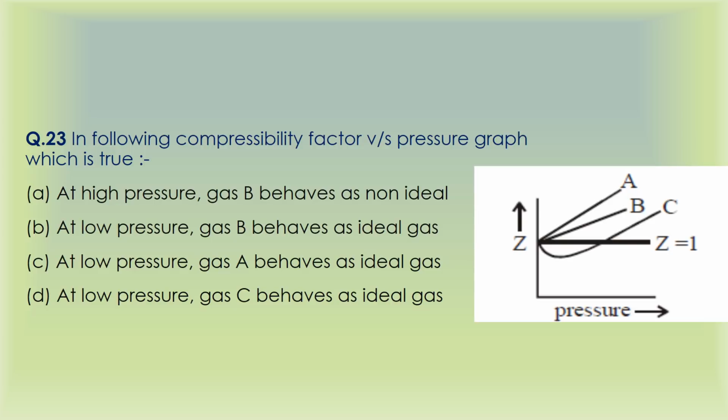So do you see the Z of any gas approaching 1 anywhere in this graph? It is not visible anywhere. So none of these gases works as an ideal gas anywhere. So all the options that say it behaves as an ideal gas are wrong; in this graph no gas behaves as an ideal gas. So the only correct answer will be that at high pressure, gas B behaves as a non-ideal gas, which is completely true, because at high pressure all gases behave as non-ideal gases, right? So this is the solution. You can see page number 146 to 147 of NCERT 11th part. So that's it from this part.